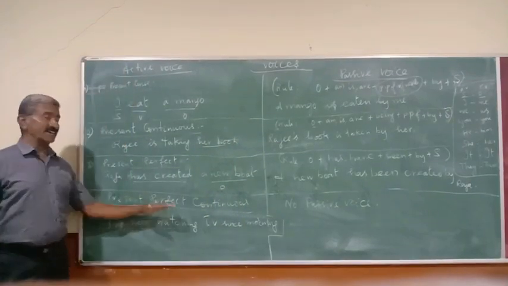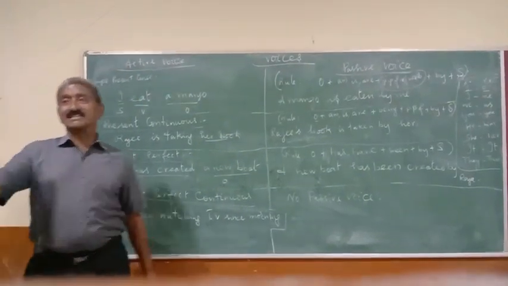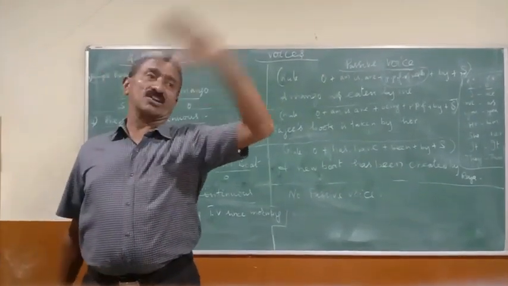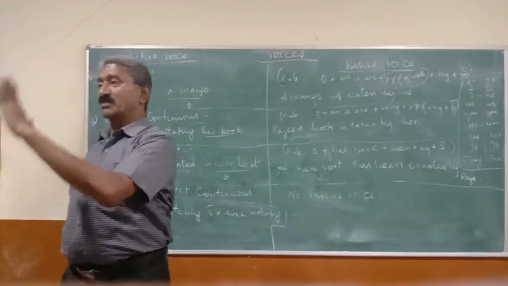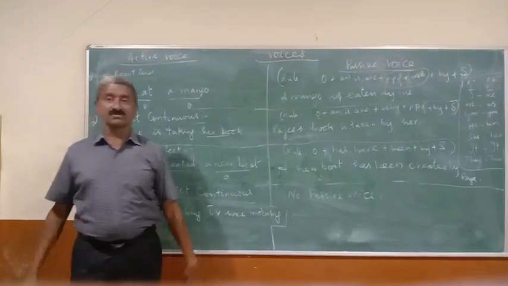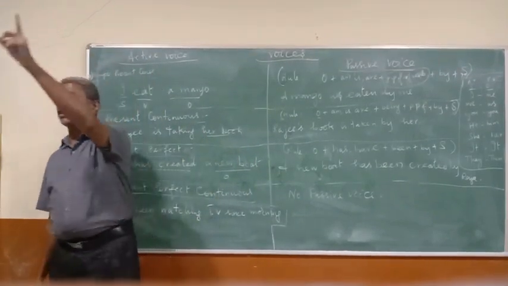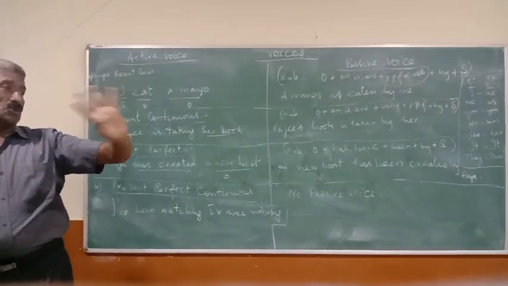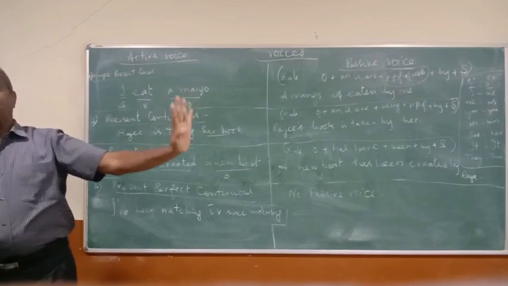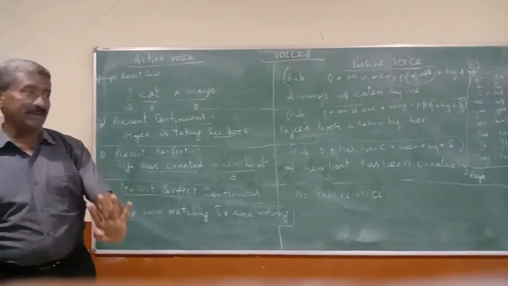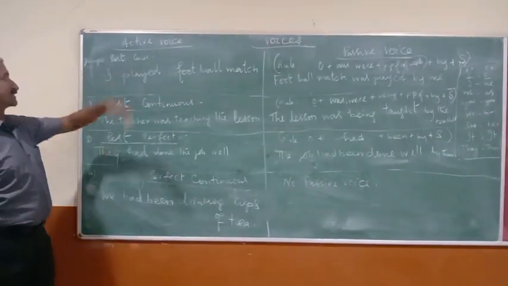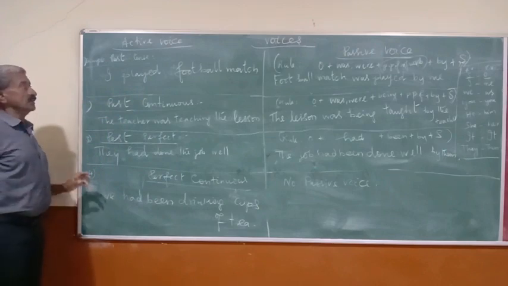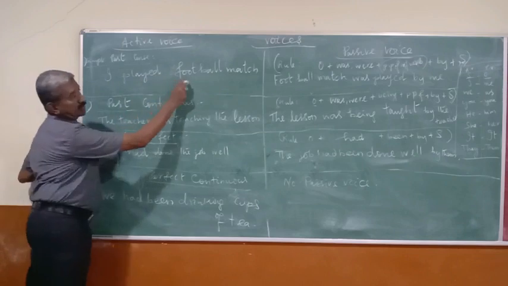Now, present perfect continuous doesn't have passive voice. Likewise, all perfect continuous tenses: present perfect continuous, past perfect continuous, future perfect continuous, and one more, future continuous. These four tenses have no passive voice. Could you keep that in your mind? Now we are going to talk about past tenses. Listen to me carefully. I played a football match.